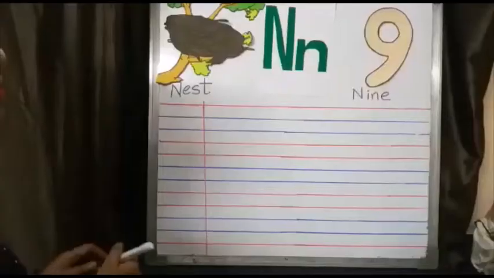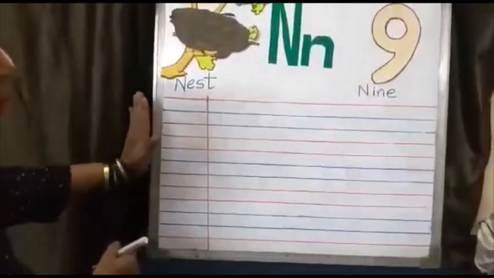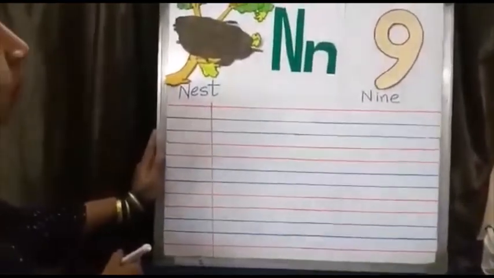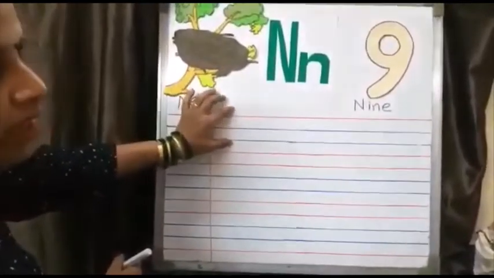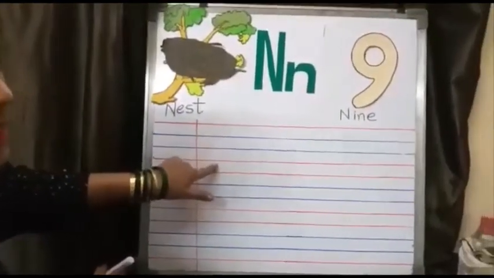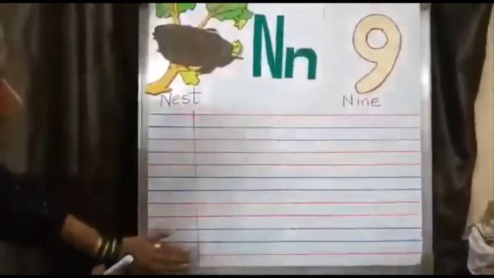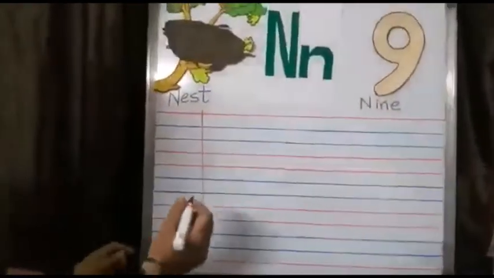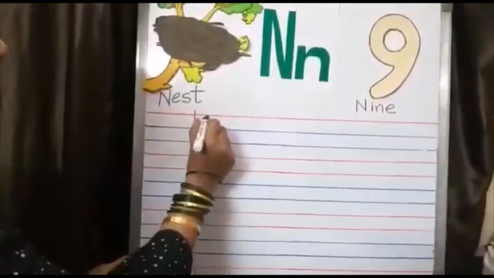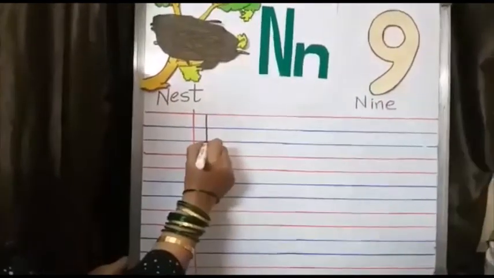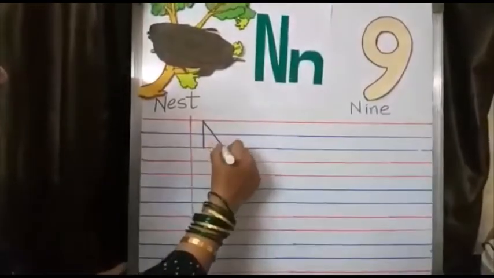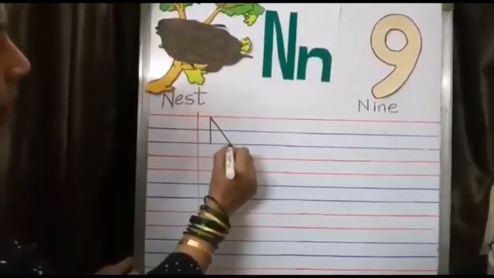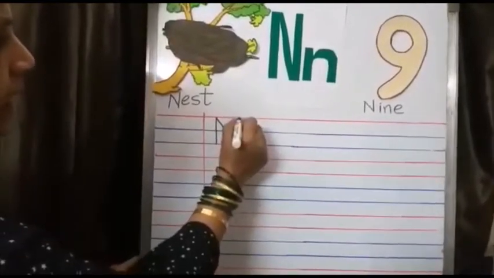Now I'll show you how to write N. You all are familiar with your red and blue line notebook now. You have to write capital N in only the first 3 lines. The fourth line is the danger line. We will not write in the margin. So we'll start writing from the top red line. First a standing line. Then again we'll go to the top line and draw a slanting line. Then we'll go up with a standing line.